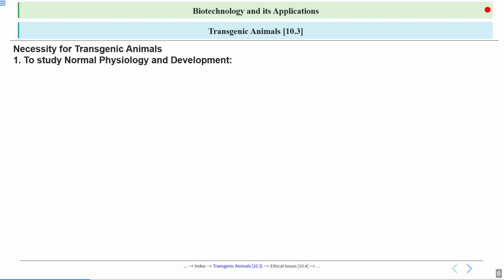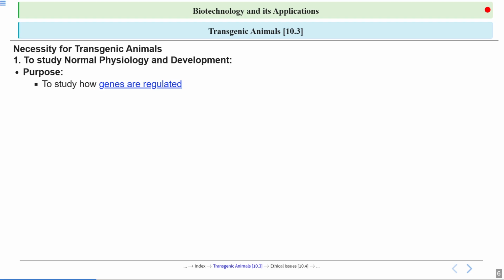So here are some reasons that make it necessary to make transgenic animals. What are those necessities? What are those factors, those things for which we produce these transgenic animals? First is to study normal physiology and development. What do you mean by that? What is the purpose of that? To study how genes are regulated.